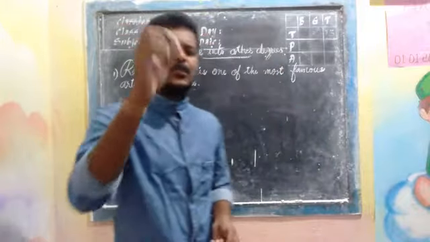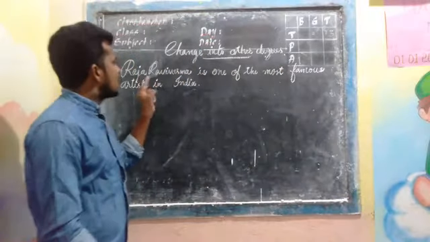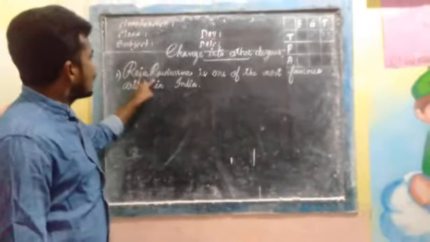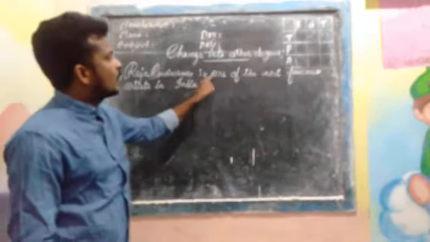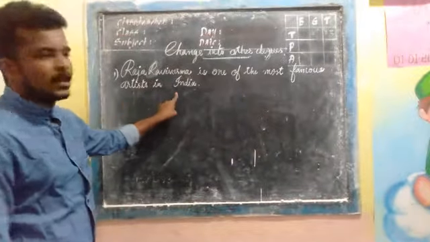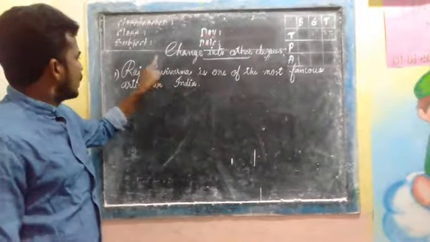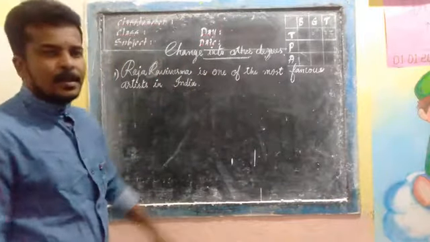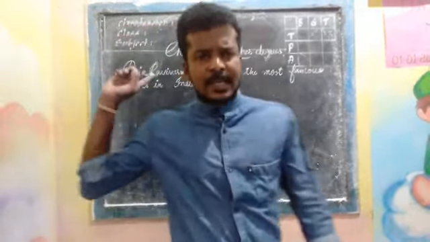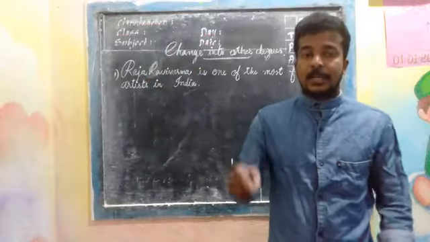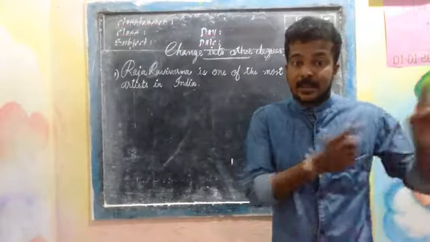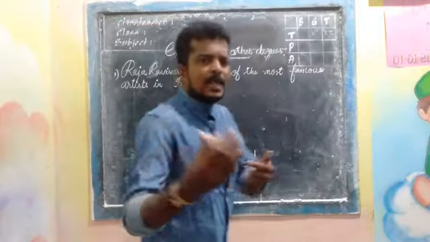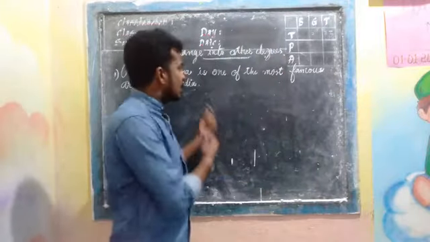And listen very carefully. Here is one of the sentences I have written on the board: Raja Ravi Verma is one of the most famous artists in India. This kind of sentence you have already got. Actually, it was recently asked in the 10th standard examination. Let us have a look at the sentence.